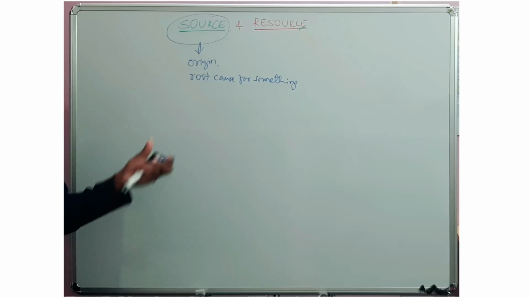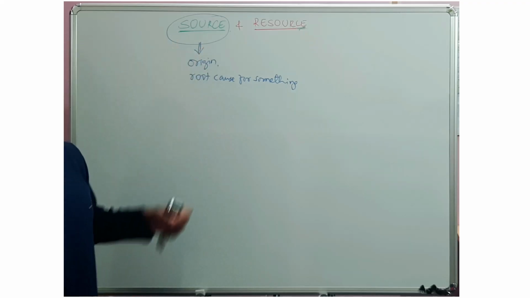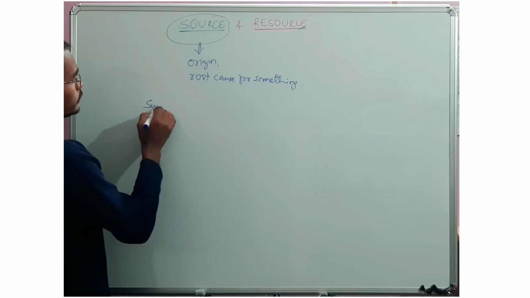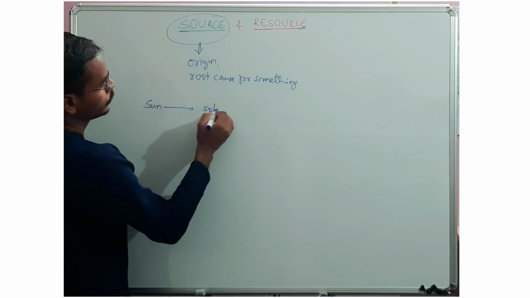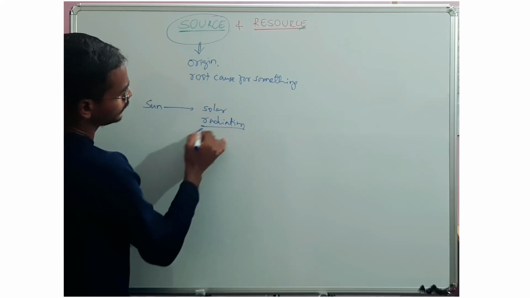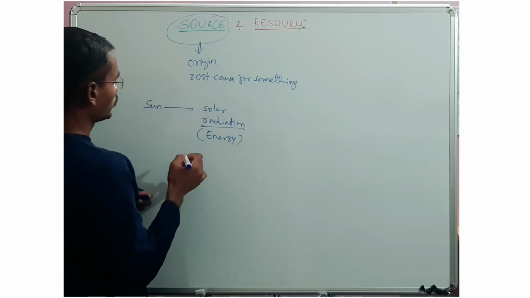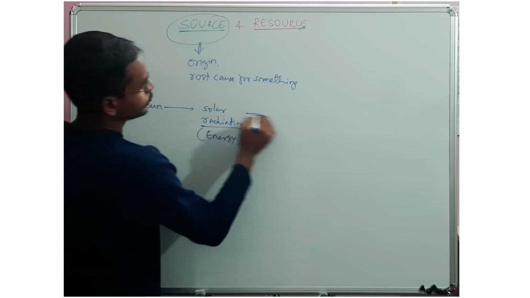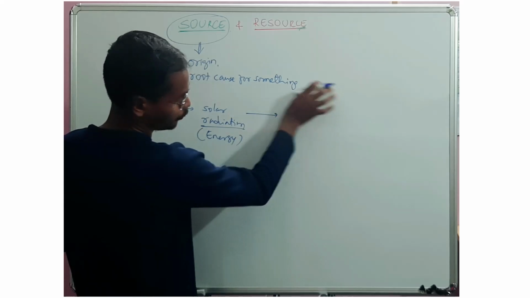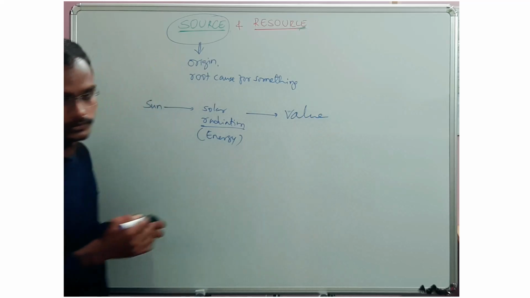Let's try to understand with an example so that we can get full clarity on the word source. See, the sun gives solar radiation. We know this is energy. This energy is used by humans. It has a value. Why? Because we use it, it gives electricity.